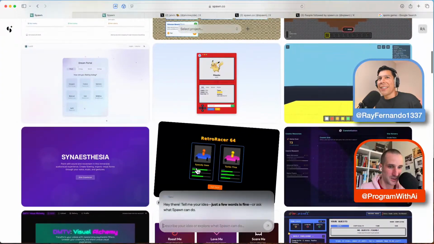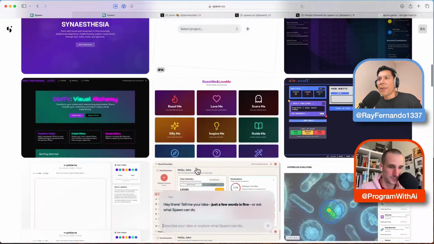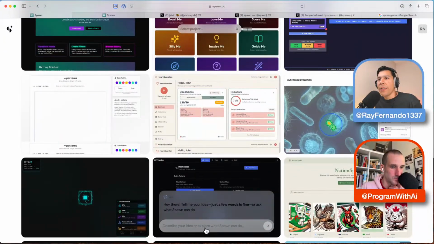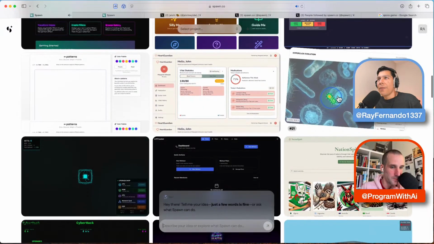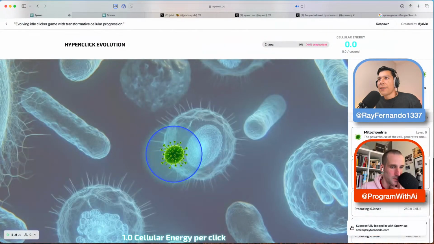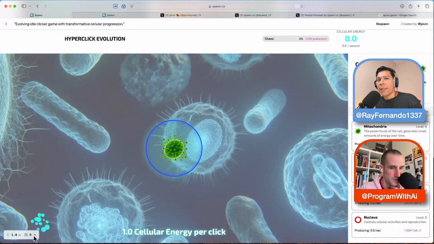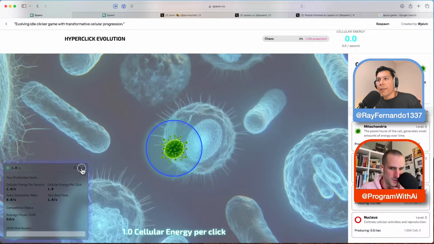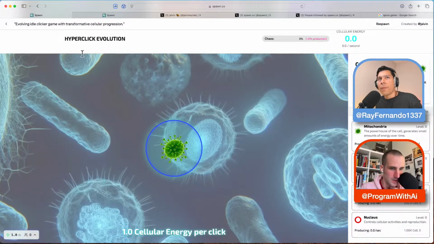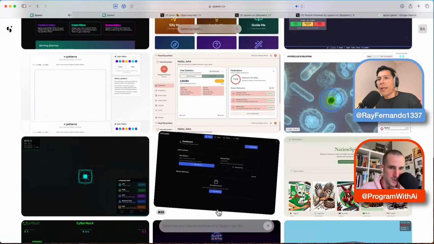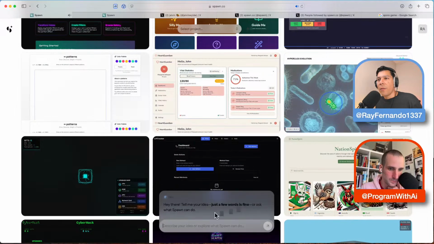I think what could be really interesting for me... What is this hyper evolution thing here? So this is literally just hyperclick evolution, chaos, and you're basically learning. This is like a learning game. Oh my god, this is so crazy. This is amazing. So I think for me, I'll describe what I want Spawn to do.